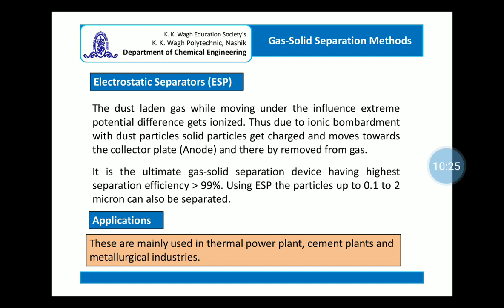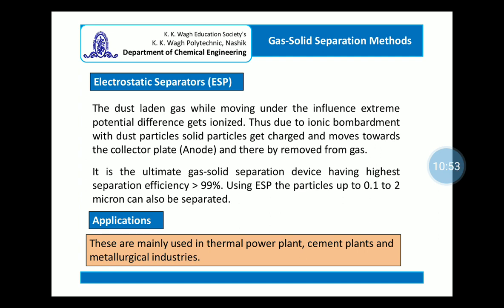Because of ionic bombardment, the solids get negatively charged, which in turn move towards the collection electrode, where, because of charge neutralization and in turn the gravity force or some shaking or vibration action, they are removed from the gas and the clean gas exits the electrostatic separator.